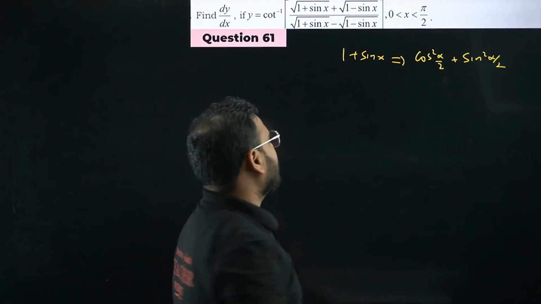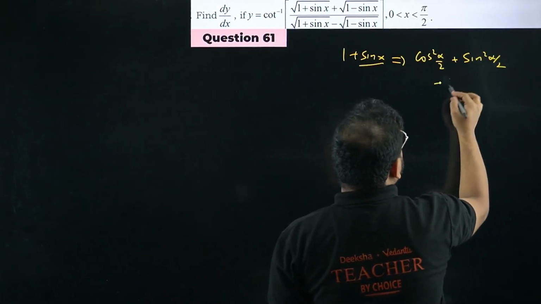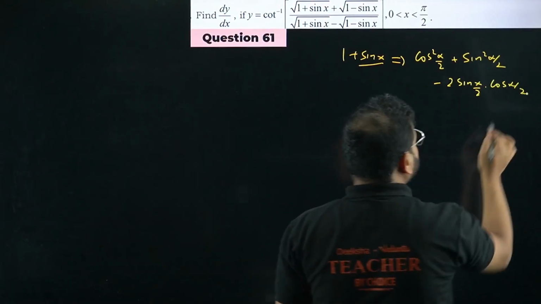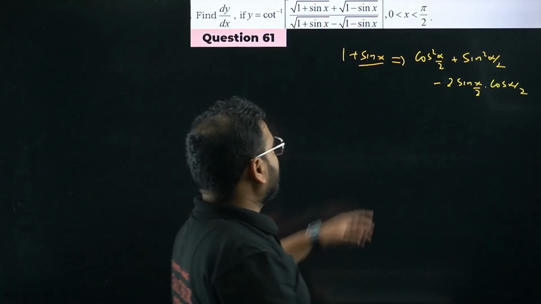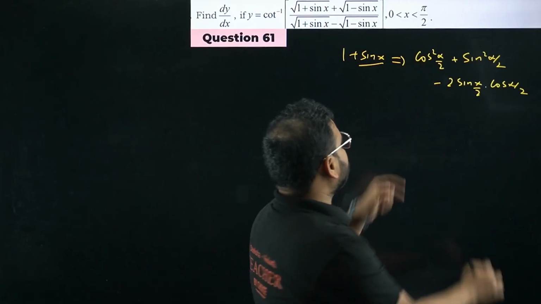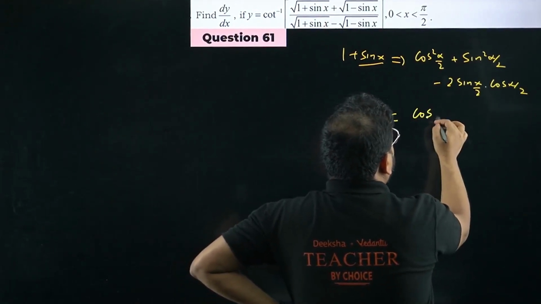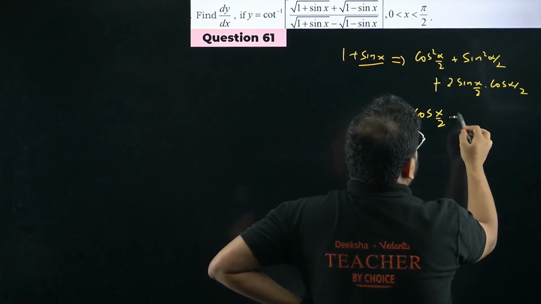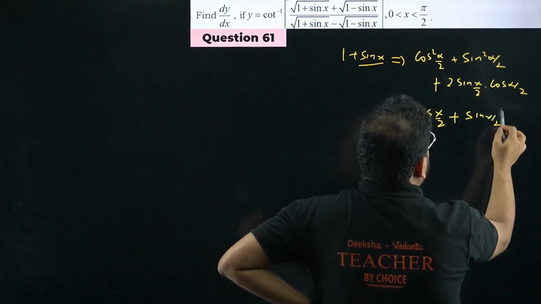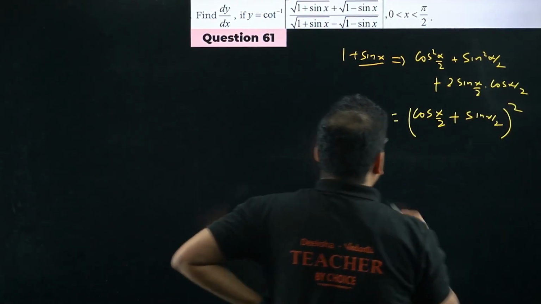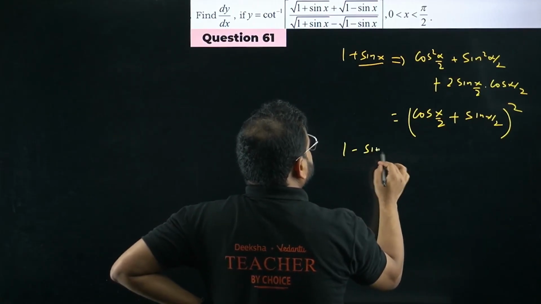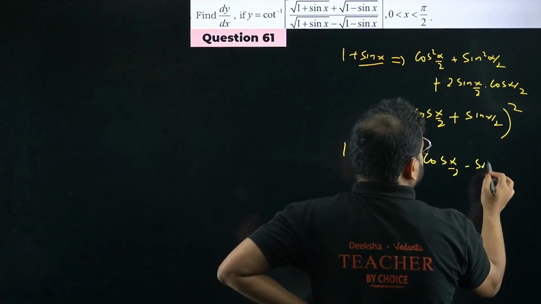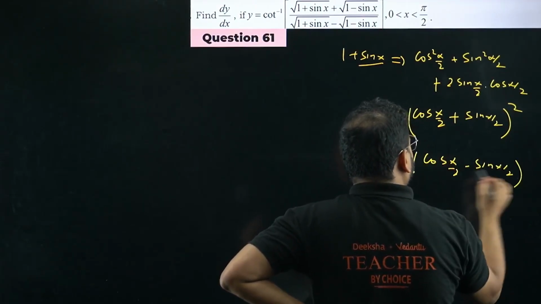This was just 1. What about sin x? So it will become plus 2 sin of x by 2 into cos of x by 2. How come, sir? The half angle formula. What I get? 1 plus sin x as simply, please check here. I'm getting this as cos of x by 2 plus sin of x by 2 whole square. Same way, if I do, sir, 1 minus sin x, what I'm going to get? Cos of x by 2 minus sin of x by 2 whole square.